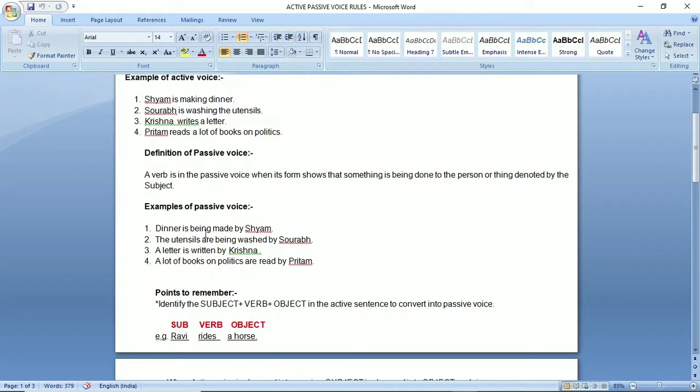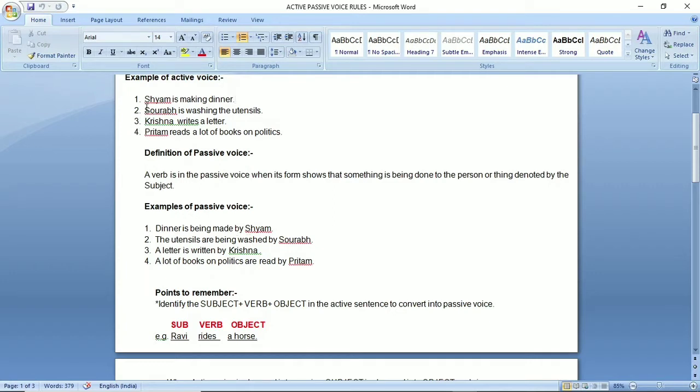dinner is being made by Sham. So students, dinner is being made. If we read the sentence till made, then also its meaning is clear. By Sham, we can omit. We may not write by Sham, right? So here, the action, or you can say the work done, is conveyed. And who has done the work is not conveyed. Means it is not important, right?